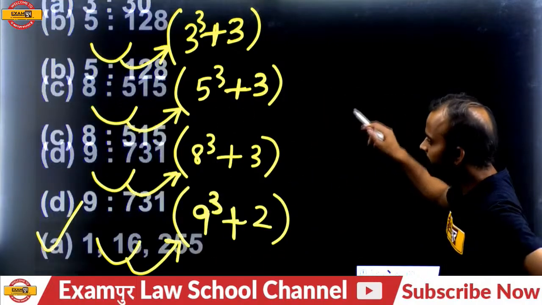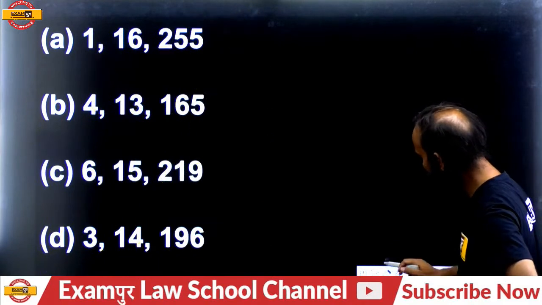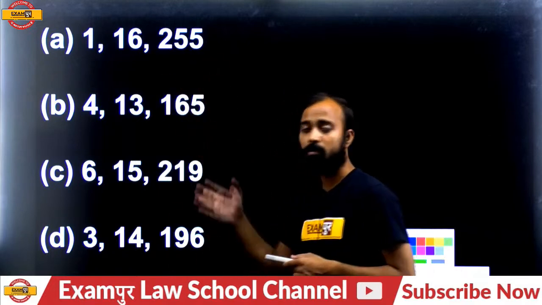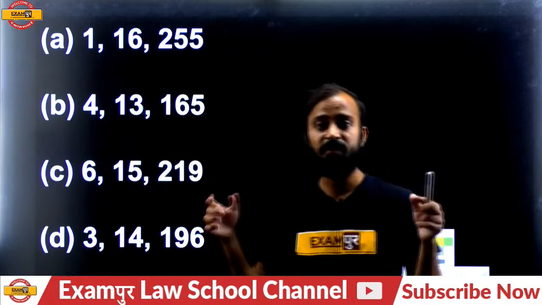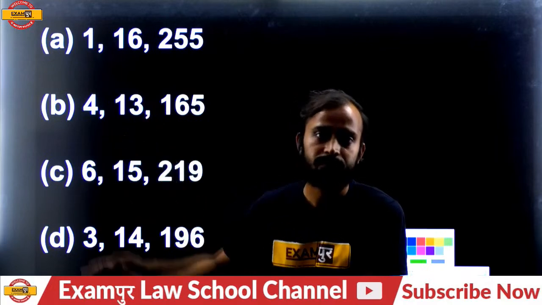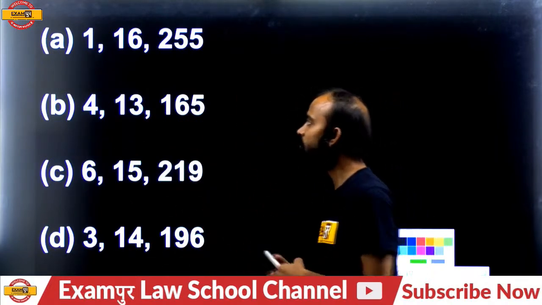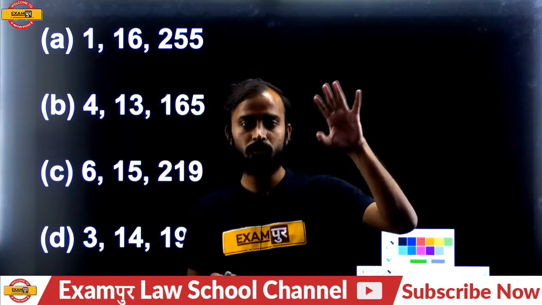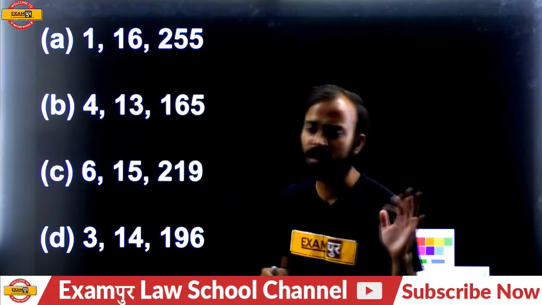Okay, please find out the next one. It's also related to square and cubes. Please do the next one. 116, 255, 413, these are the 3 numbers here. So please identify all the relations between the numbers. If you know about square and cubes, if you mug up all these stuffs, then you can easily find out which number is different from the other 3.